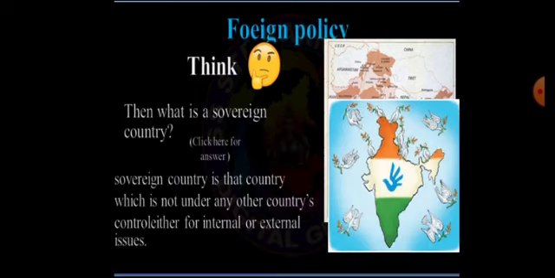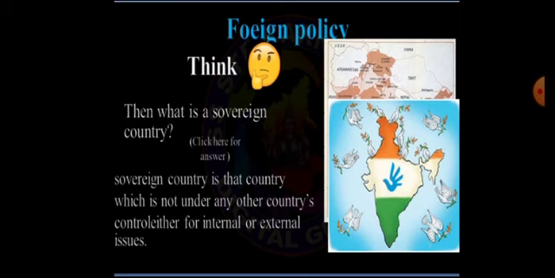Then what exactly is meant by a sovereign country? Let us know now. Remember, a sovereign country is a country which is not under the control of any other country of the world, either in internal issues or in external issues. What does a sovereign country mean here? A country which is not under the control of any other country in internal matters or external matters.